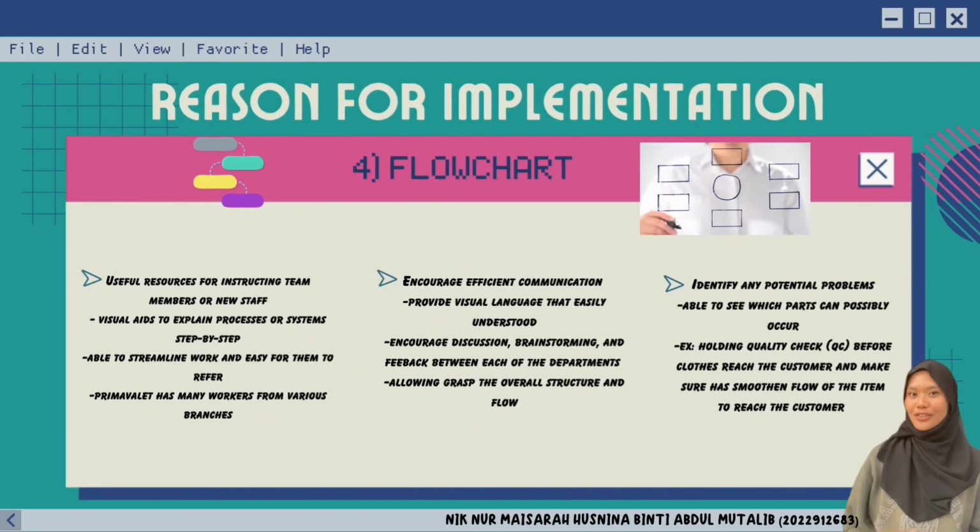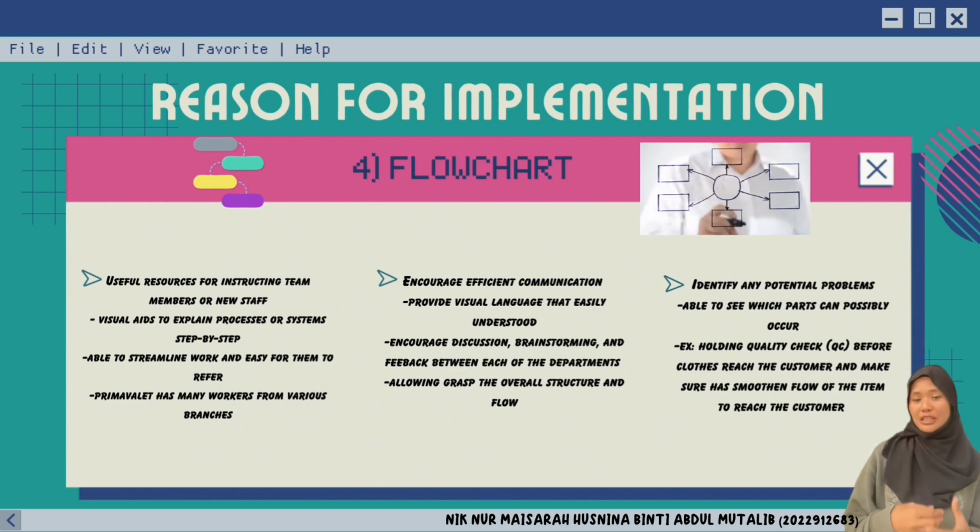Last but not least, flowchart. Useful resources for instructing team members or training new staff. They serve as visual aids to explain processes or systems step by step and simplify the learning process, helping new hires understand their roles, responsibilities, and how their tasks fit into the larger workflow. Second, encourage efficient communication. They provide a visual language that is easily understood by different individuals and encourage discussion, brainstorming, and feedback between each of the departments, allowing a grasp of the overall structure and flow at a glance.